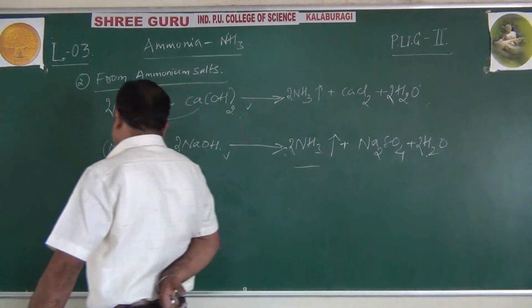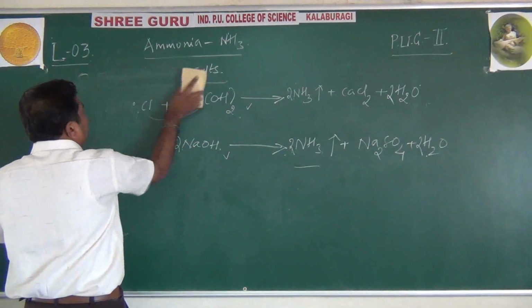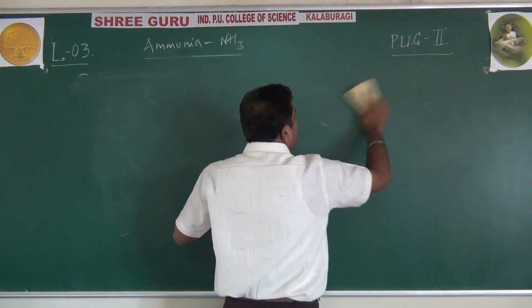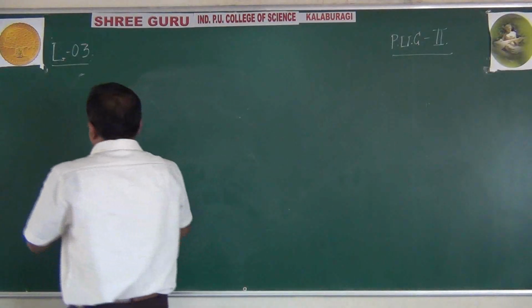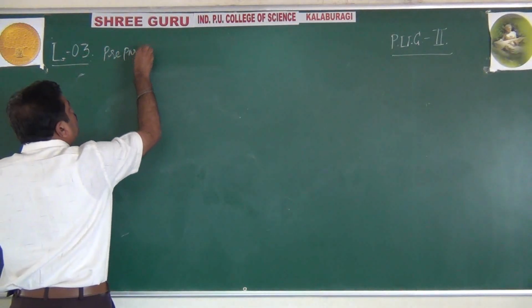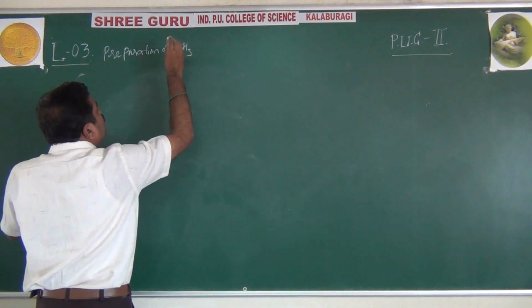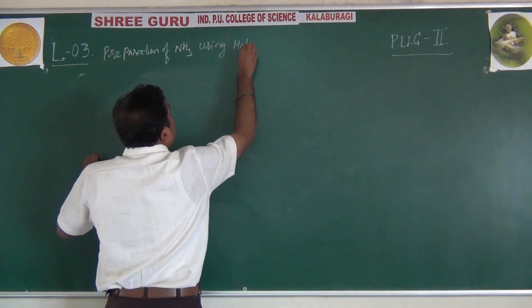Now coming to the next, very important thing, these are not so important. The third one, which is important, is liberation of ammonia by using Haber's process. This I will tell you in detail. Preparation of ammonia using Haber's process.